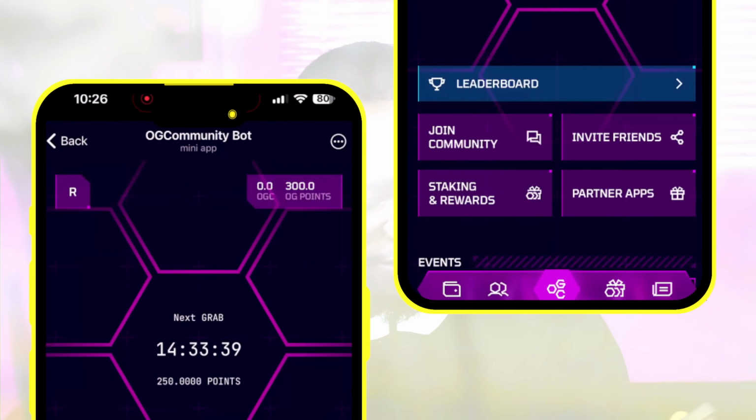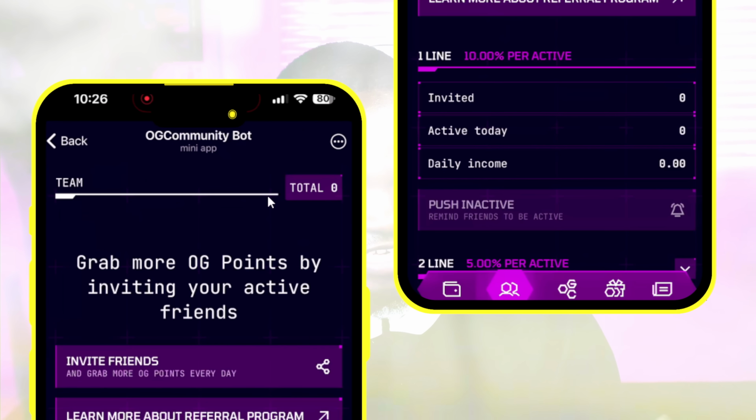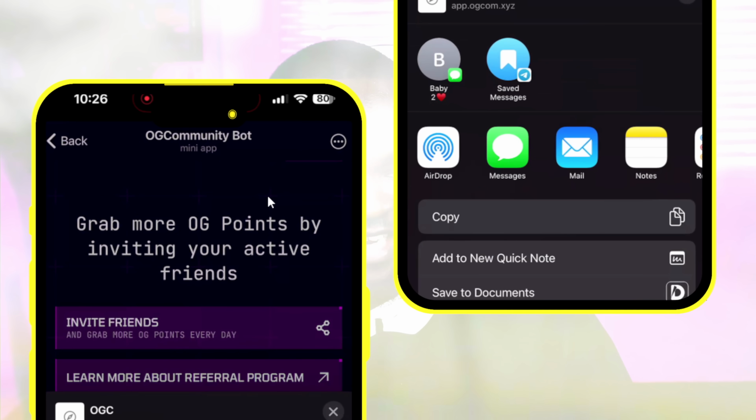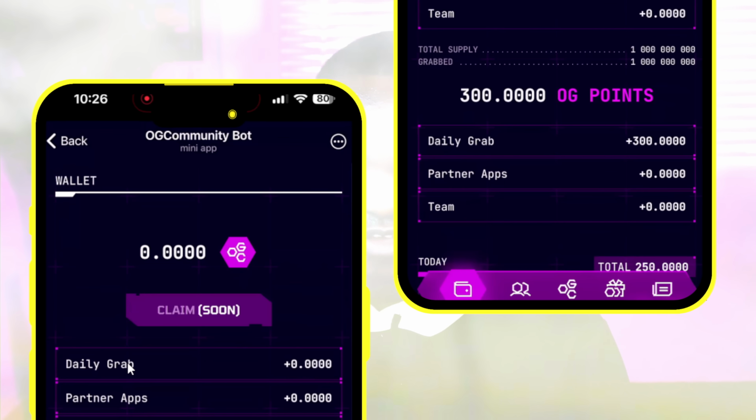Even if you want to copy your referral link on the bot right now, if you come over to the referral right here and copy the referral link, can you see the referral link is not the Telegram bot link, it's a website link. So that is it. If you come over to the first page right here, you are going to see claim soon. You are going to see the number of OG coin you can claim when the airdrop happens.